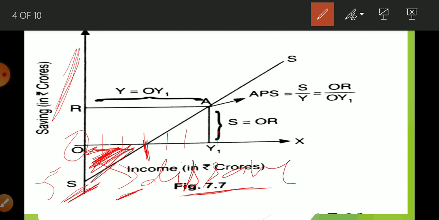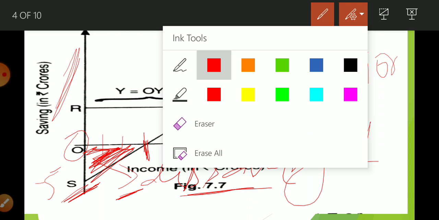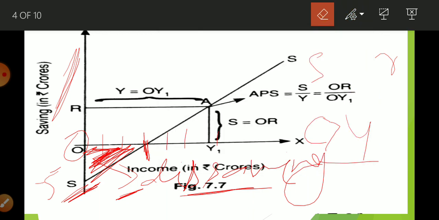Okay, why does it represent dis saving? Because in this area C is greater than Y. Suppose you are earning 50 rupees but you are expending 100 rupees. Okay, so this is the condition. I had written it wrong, let me correct it.